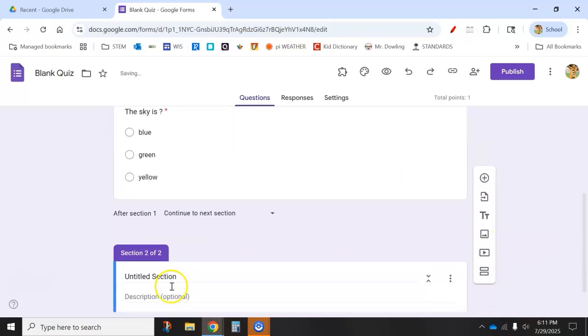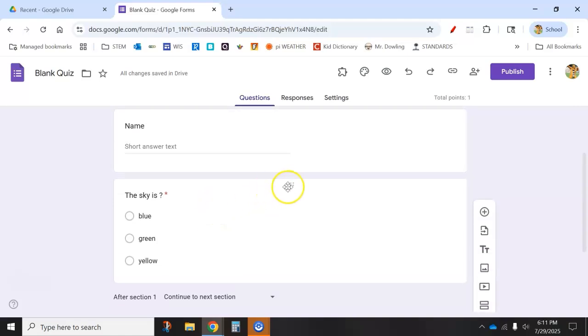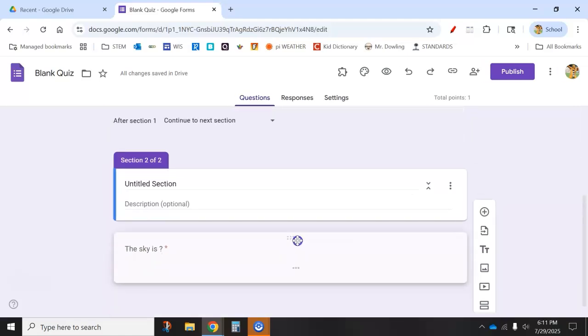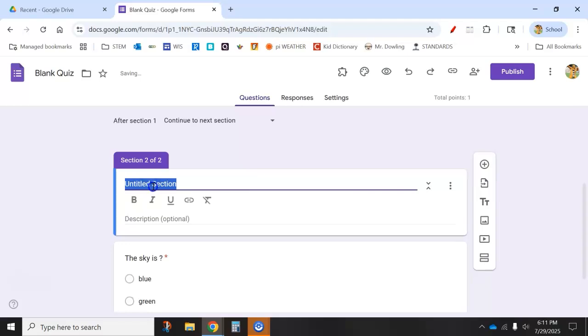Sometimes the section button doesn't seem to want to work. But once I create the section here, I'm going to pull my question down in here. I want each section to be titled question 1 or question 2 for whatever it is. This is question 1.